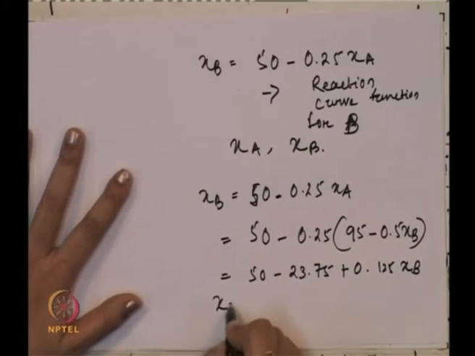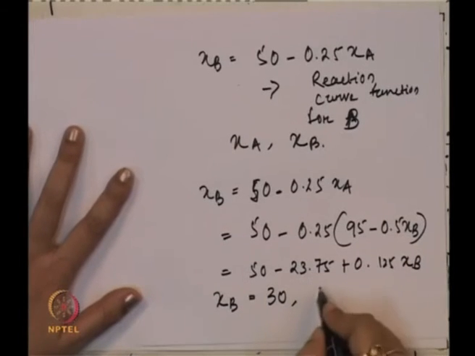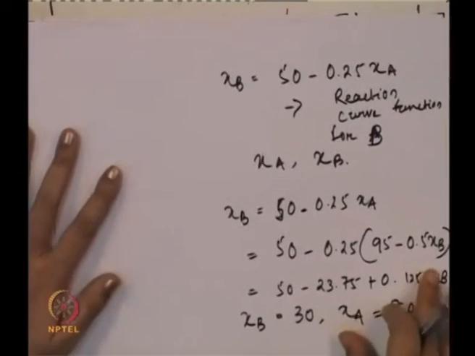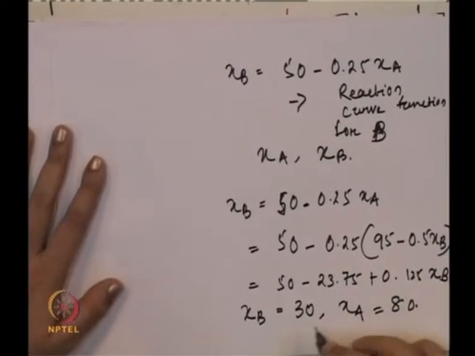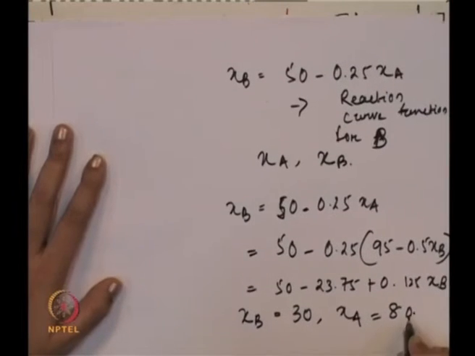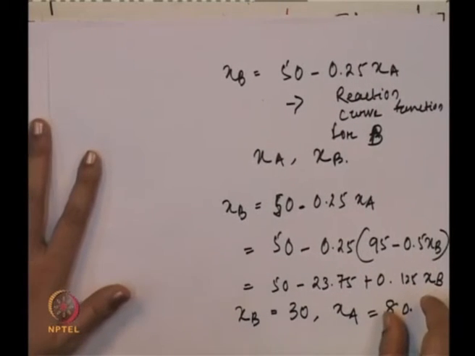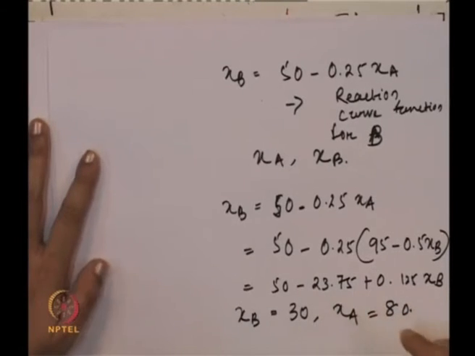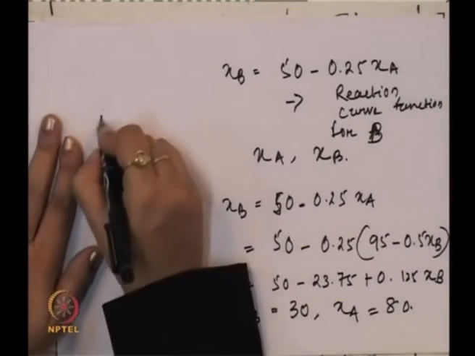So, solving for this, x b will be equal to 30, x a is equal to 80, and putting the values of x a and x b, that is 80 plus 30, that comes to 120, and putting the value of this we will get the value of p, which is equal to 45.